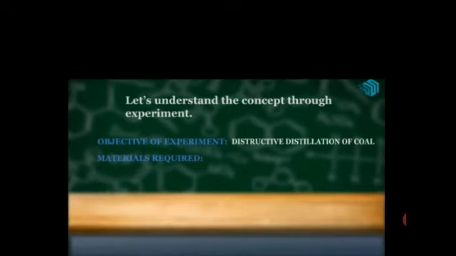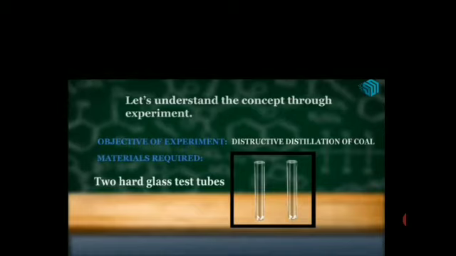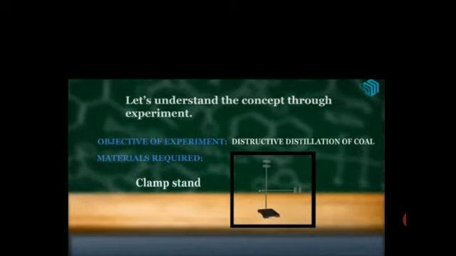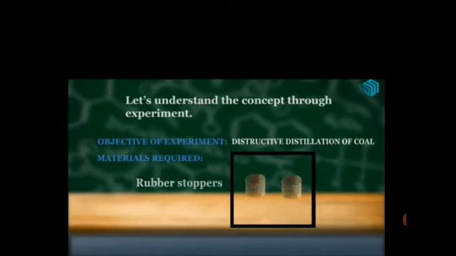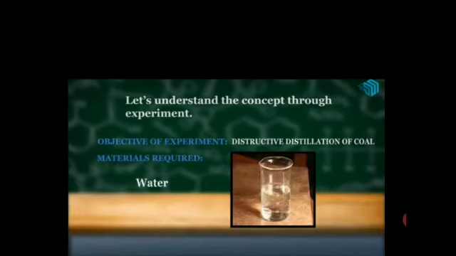The materials required are 2 hard glass test tubes in this one, but in your book there is a hard glass test tube and a conical flask, and of course a delivery tube, clamp stand, burner, rubber stoppers and pieces of coal along with water.